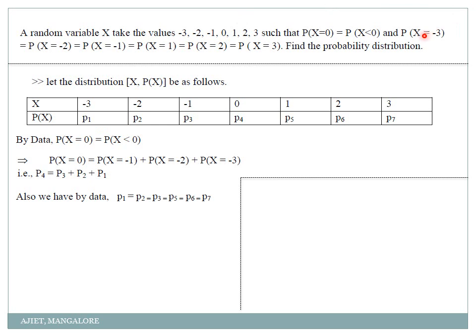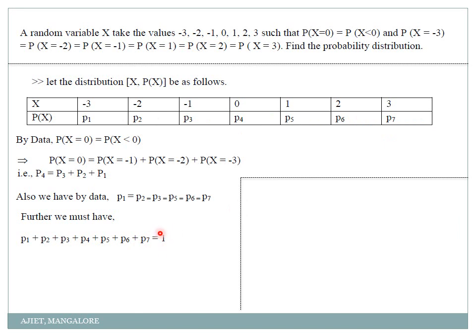probability of x equal to minus 3, that is P1, is equal to P2, is equal to P3, is equal to P5. 0 they have not said. See here, after minus 1 they have gone to 1, so P1 is equal to P5 is equal to P6 is equal to P7. Correct? This is one more piece of data. Now using these two, can you find the values of P1, P2 up to P7? Yes, very easily. You know one condition. When you add all the probabilities, my total sum should be how much? 1. Use that condition.